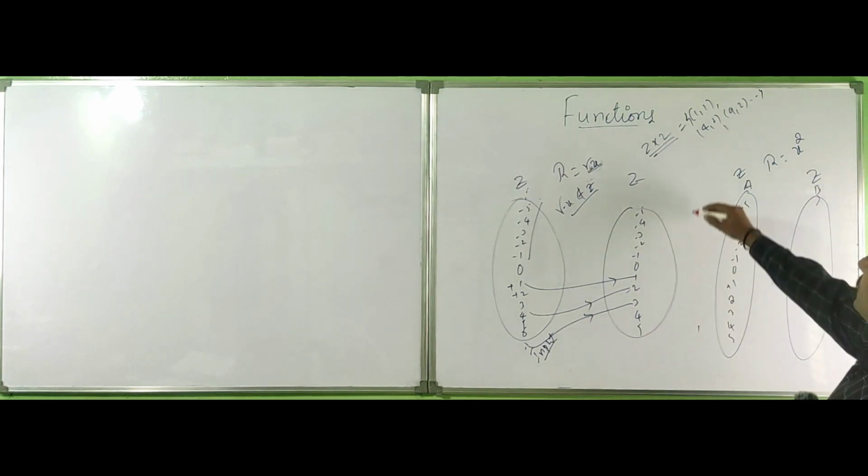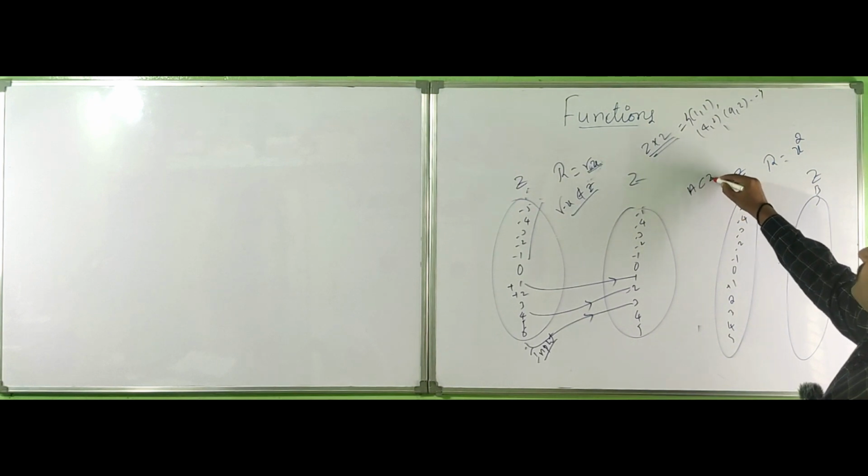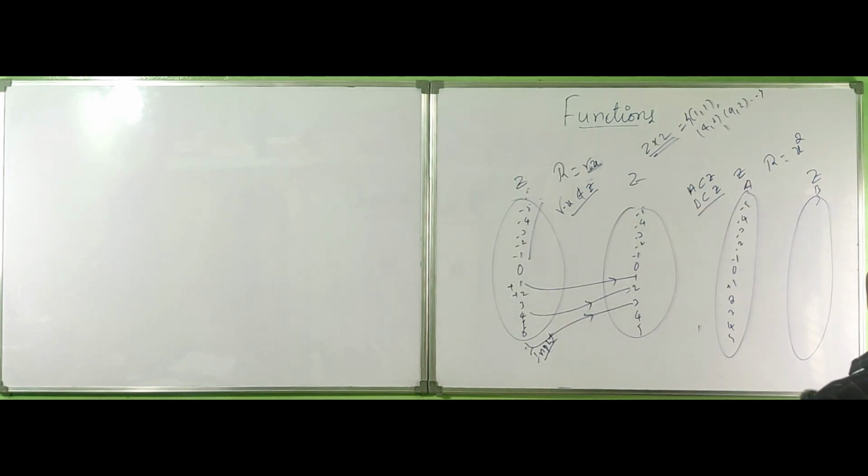So here A is a subset of Z and B is a subset of Z. Consider 0 square is 0, 1 square is 1, minus 1 square is 1, and 2 square is 4.